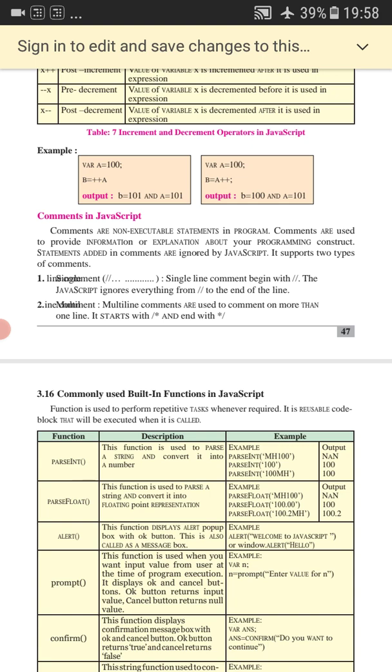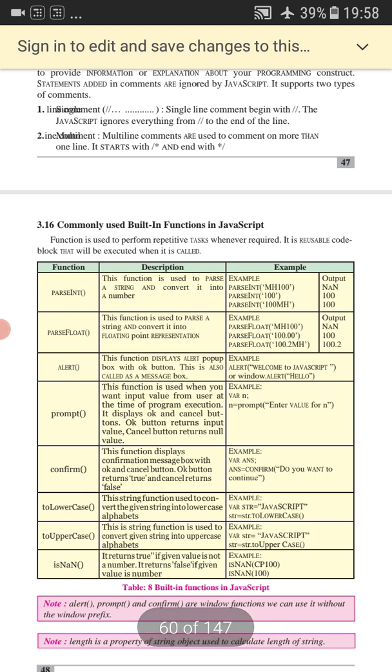But every language has some built-in functions. Built-in functions are those which are already predefined by the language. So the functions which are already predefined by the language, we call them built-in functions. When we have to use built-in functions, we just have to use the name of that function, and it performs its task according to the predefined function. So we can make use of predefined and built-in functions, and they provide efficiency in a program.